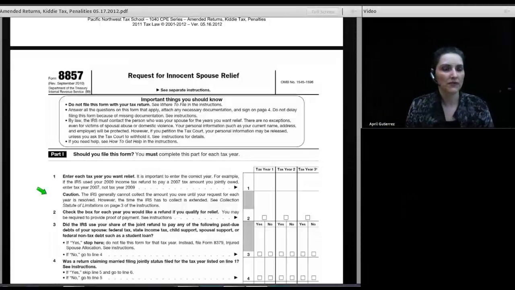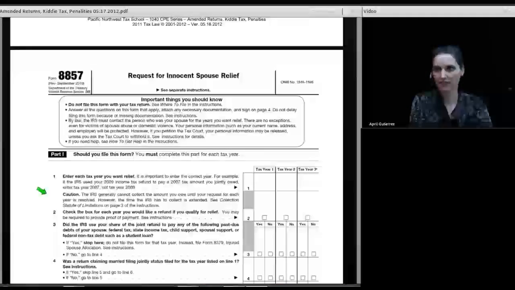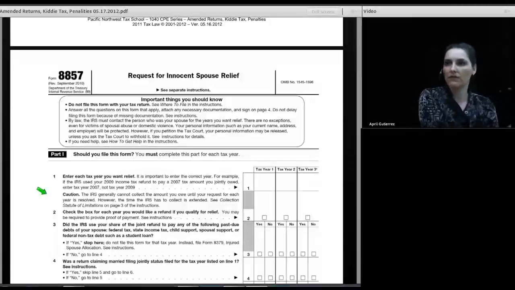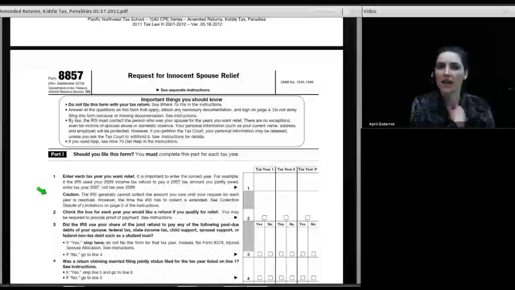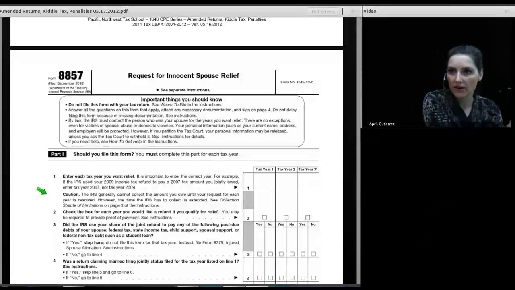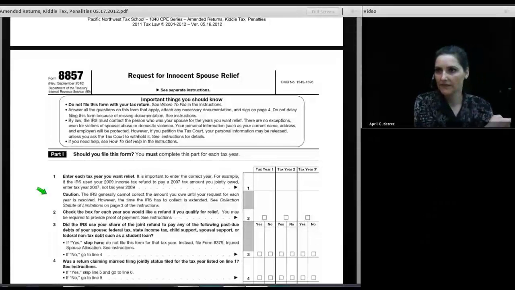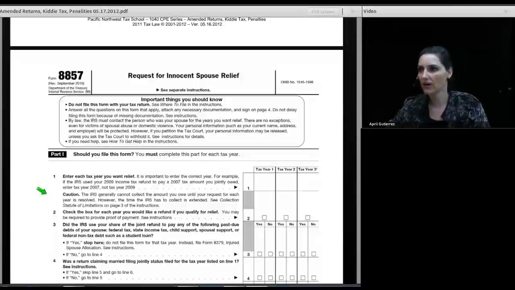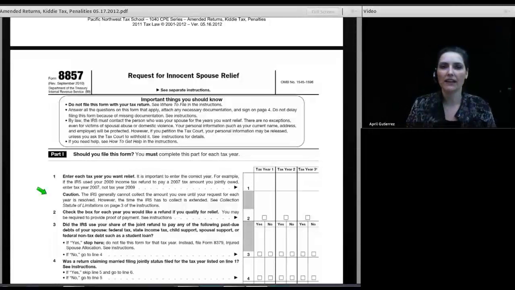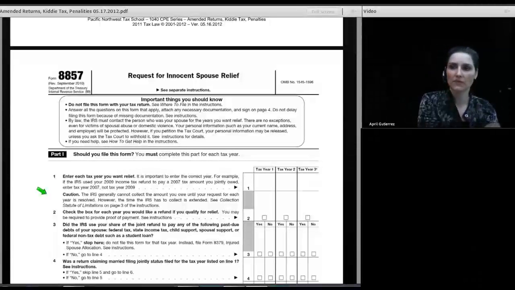Innocent spouse is filed when I'm no longer talking about the current year return. I'm talking about something that happened in the past, a return I filed a while ago. And IRS has come along and said, I'm responsible for the debt on that prior year return. Nothing to do with what I'm doing today, whether I'm married today, whether I owe any other debts of my own, or whether the joint return I'm filing has debts of my husband. It has nothing to do with the current year return. It has everything to do with the past.